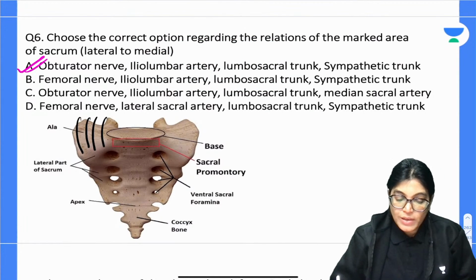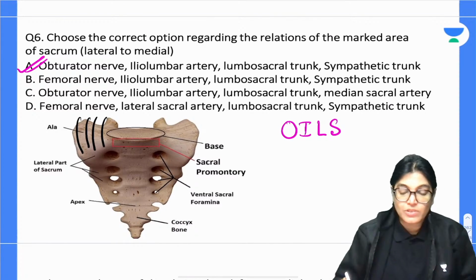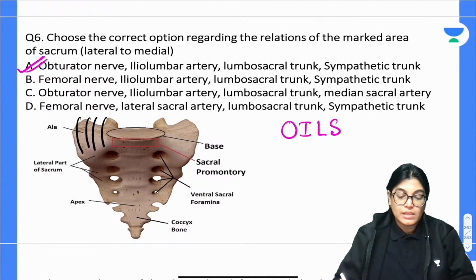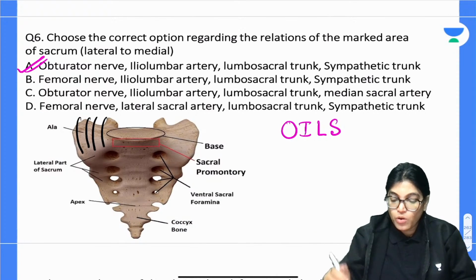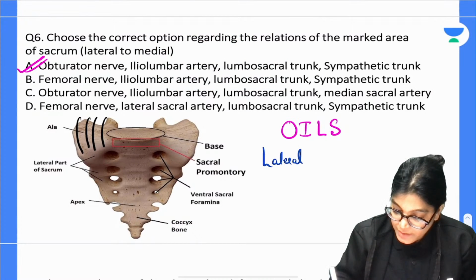The structures related on the ala of sacrum can be memorized by the mnemonic OILS, from lateral to medial.